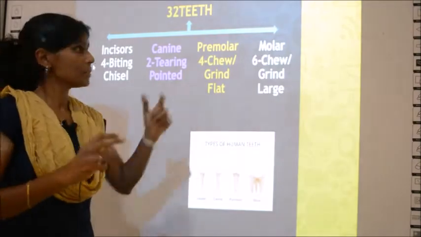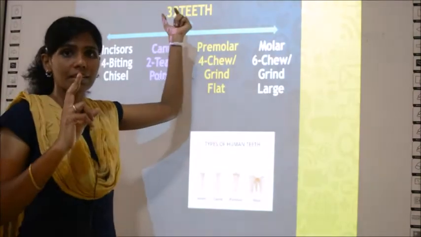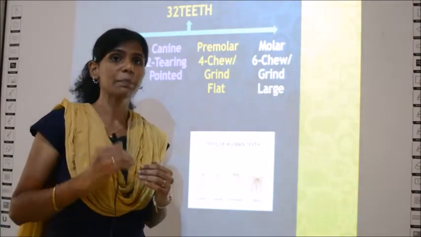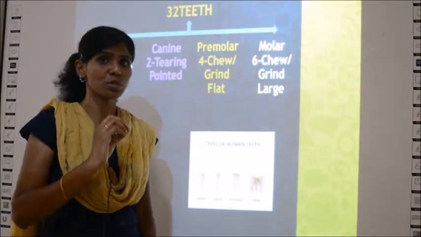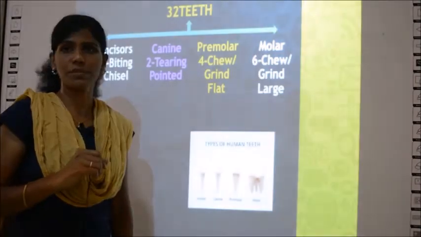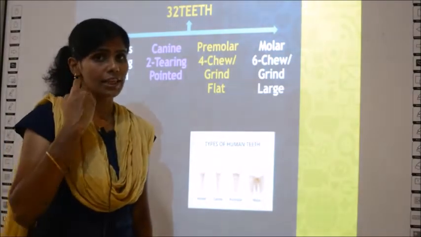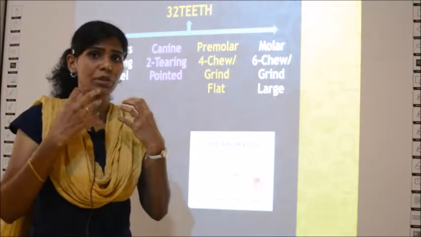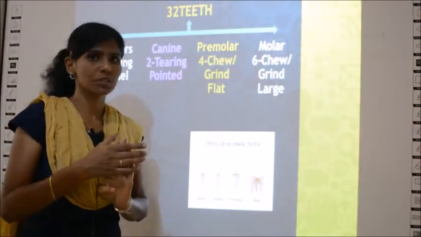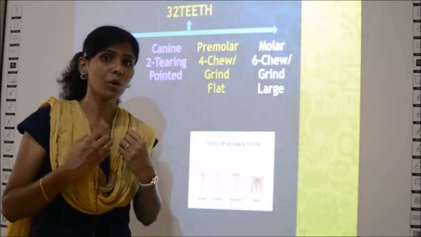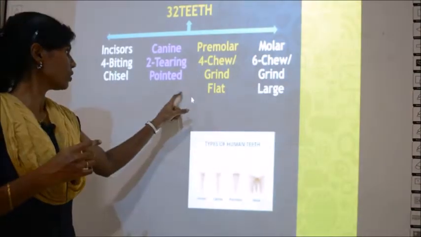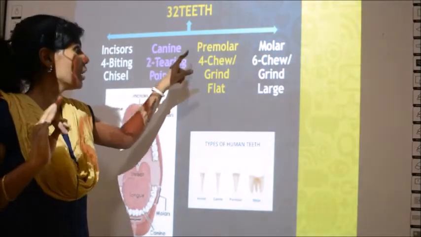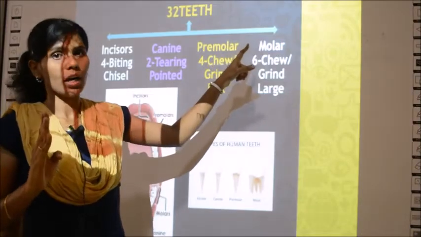Okay. So teeth, see why I have written 32 teeth in an adult, that is a fully grown up man or woman. There is supposed to be 32 teeth. So how many teeth should the adult have? 32 teeth. So how do we learn? These teeth that you have in your mouth are of 4 types. What are those 4 types? Incisors, canine, premolar and molar.